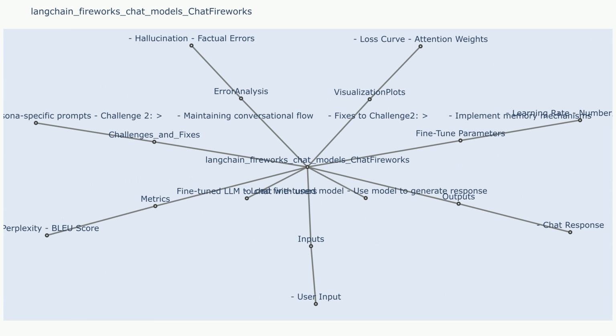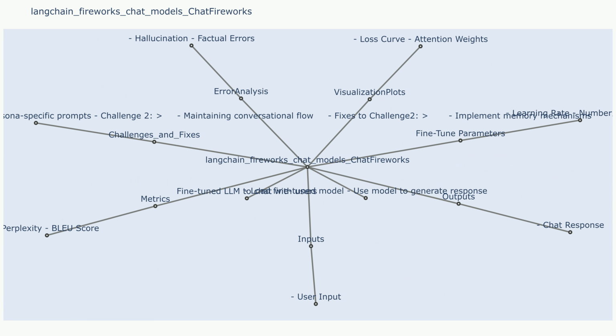Challenges and fixes. Challenge 1. Factual inaccuracy. Sample use case that resulted in challenge 1: when asked a question about a specific event, the model may provide incorrect details or invent information. Fixes to challenge 1. Enhance the model's training data to include more factual and accurate information. Integrate external fact-checking tools or knowledge bases into the chain to verify the model's responses.